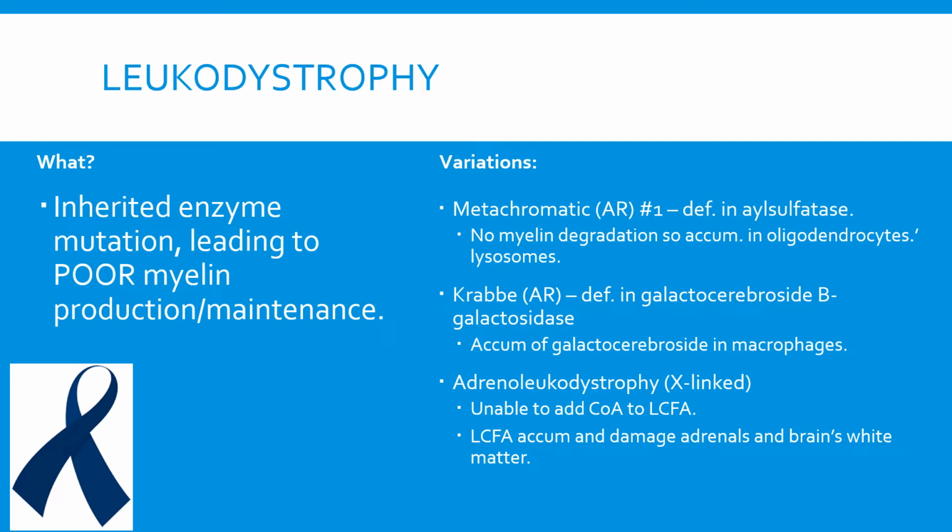There is Krabbe leukodystrophy. This is also autosomal recessive, a deficiency in galactocerebroside beta-galactosidase, and accumulation of galactocerebroside in the macrophages is seen. And lastly, adrenal leukodystrophy. This is autosomal recessive but X-linked, and it is because there is an inability of coenzyme A to be added to long-chain fatty acids, and hence they will accumulate and damage the adrenals and brain's white matter.